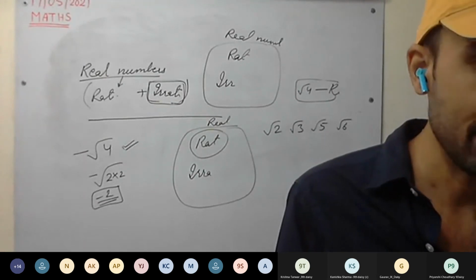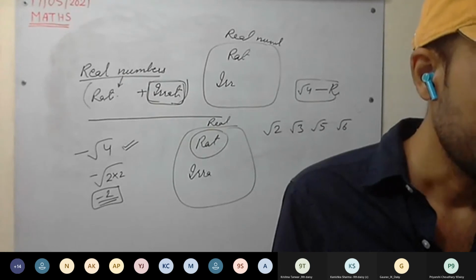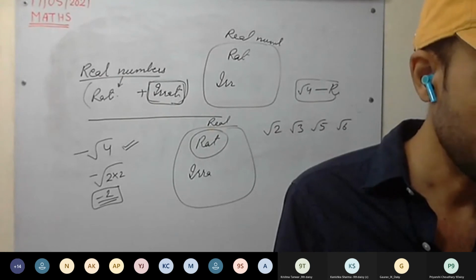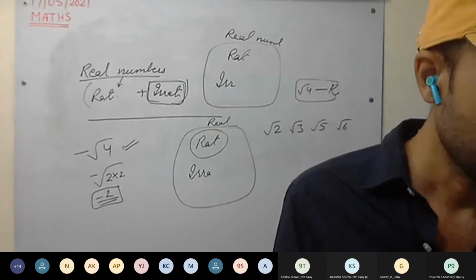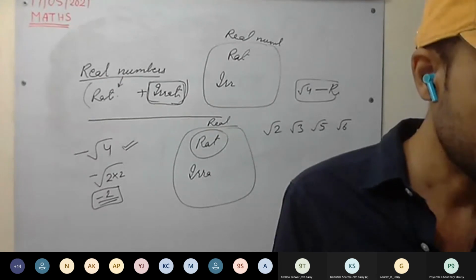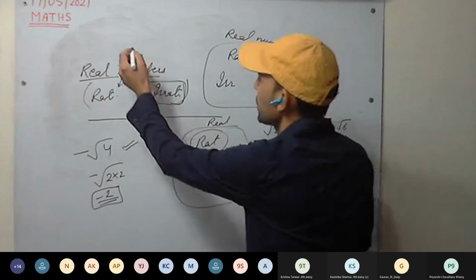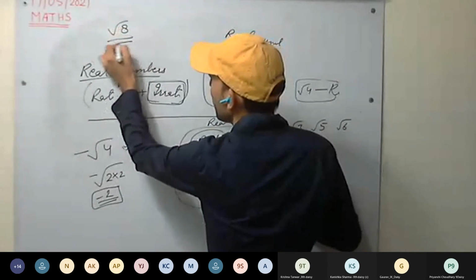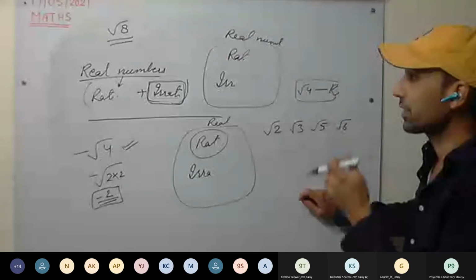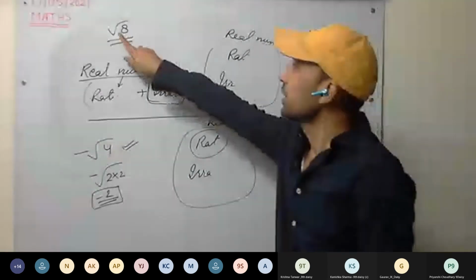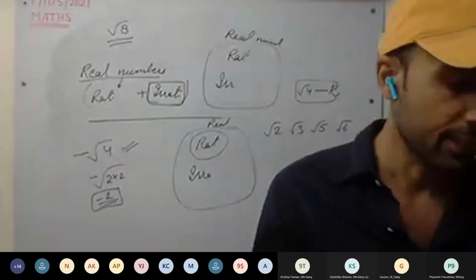That's rational. -3/8, again rational. 0 is rational. 4/5 rational. 1 rational. 1 2/3, it will be 5/3. That is again rational. Root of 8. Is root of 8 rational? Is it a perfect square? No, it's not rational. It is irrational.